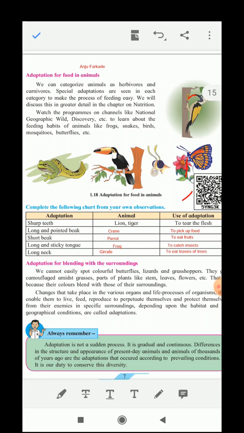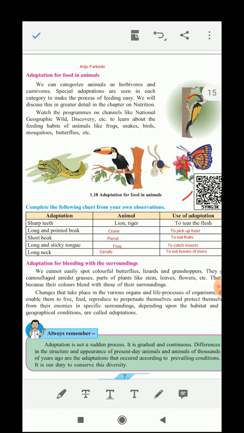So they match with the color of the trees, which is green, and so they blend in with their surroundings and cannot be easily noticed by their predators. Now changes that take place in the various organs and the life processes of the organisms